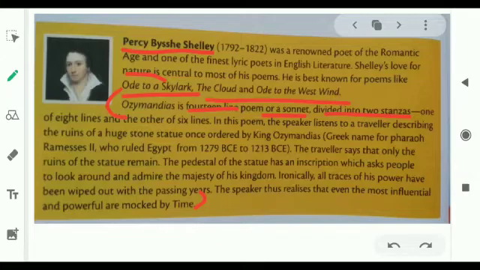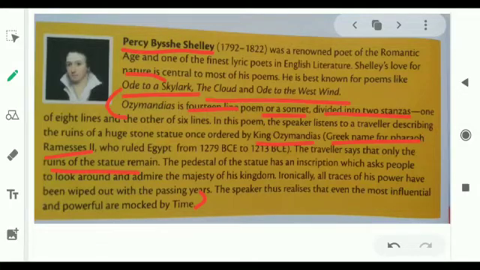And whose statue was it? The Greek name of Pharaoh Ramesses II, that is King Ozymandias, who was once ruling over Egypt. He was one of the most powerful rulers of his time. The traveler says that only the ruins of the statue remain. What could be seen? Only the destroyed statue, that is, pieces of the statue lying here and there.